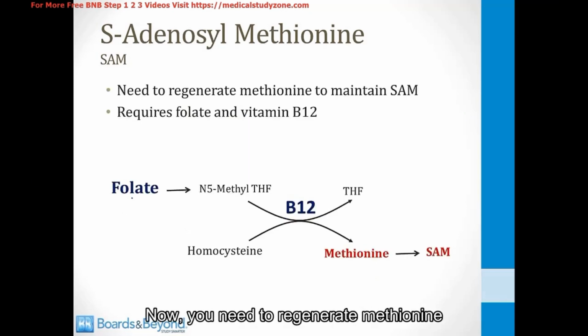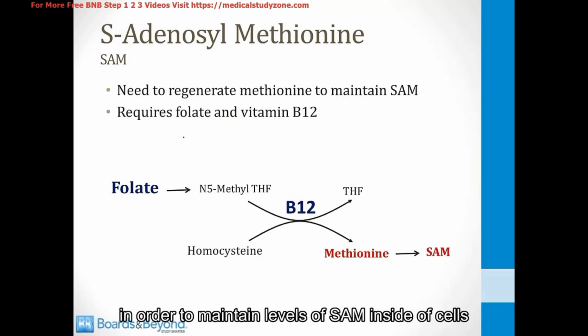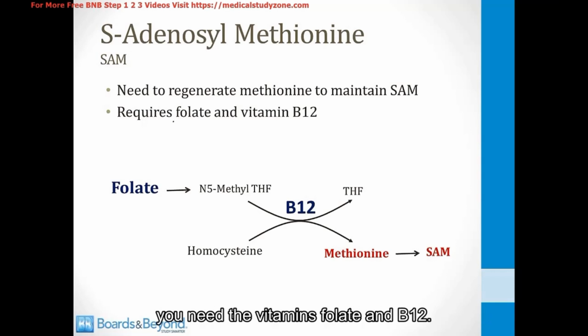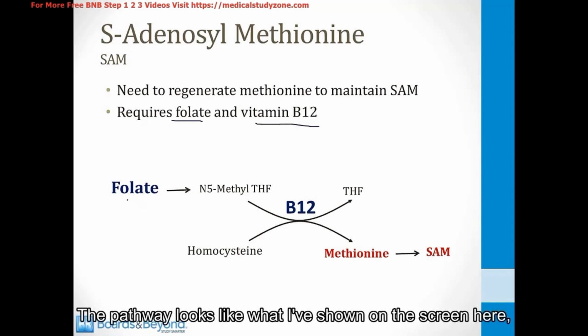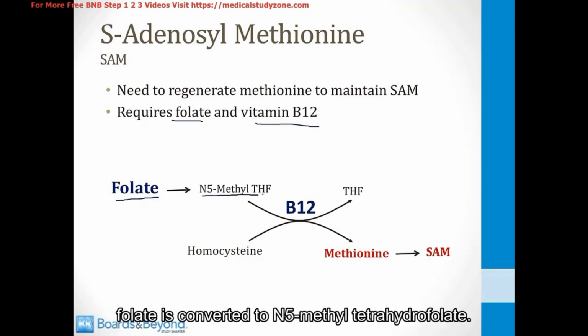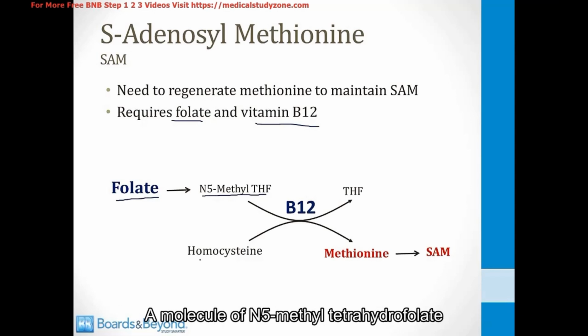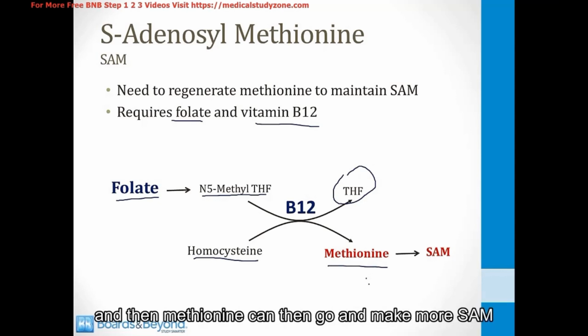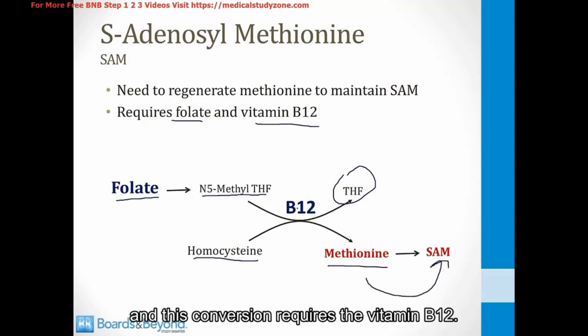Now you need to regenerate methionine in order to maintain levels of SAM inside of cells and continue metabolizing norepinephrine into epinephrine. And to regenerate methionine, you need the vitamins folate and B12. The pathway looks like what I've shown on the screen here. Folate is converted to N5-methyl tetrahydrofolate. A molecule of N5-methyl tetrahydrofolate plus a molecule of homocysteine can be converted into tetrahydrofolate and methionine, and the methionine can then go and make more SAM.